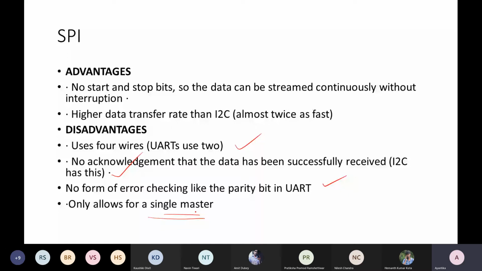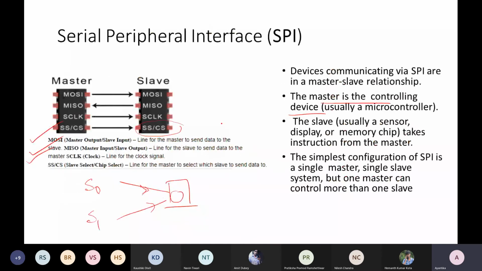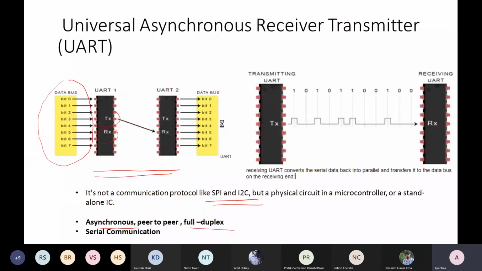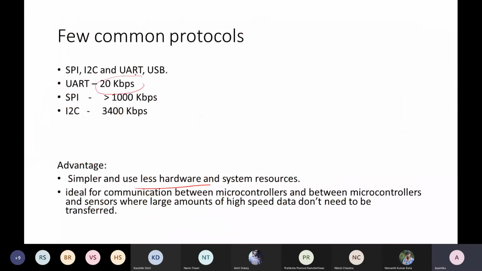Still, with these optimizations and the support of 4 wires, we are achieving a higher data rate compared to UART. You can see these are the tentative data rates. The first slide I have kept shows the tentative data rates for UART, SPI, and I2C.